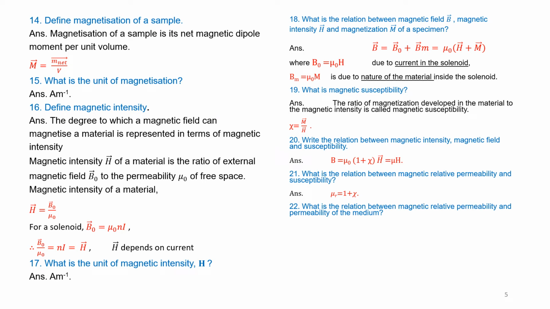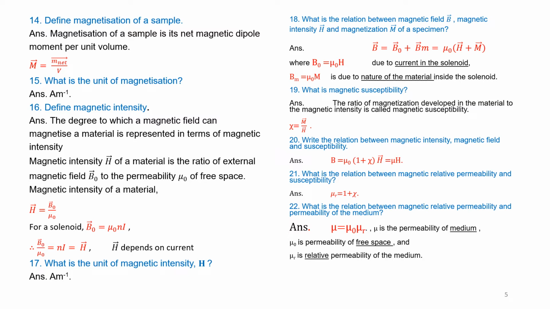What is the relation between magnetic relative permeability μR and permeability of the medium? Therefore, μ = μ₀ μR. This μ₀ is free space and μR is the relative permeability. μ is the permeability of the medium, μ₀ is the permeability of free space, and μR is the relative permeability.